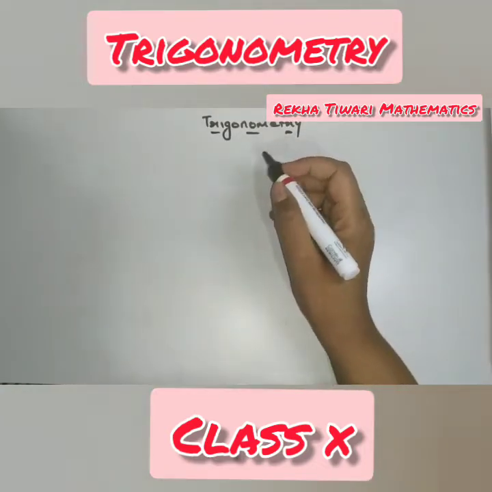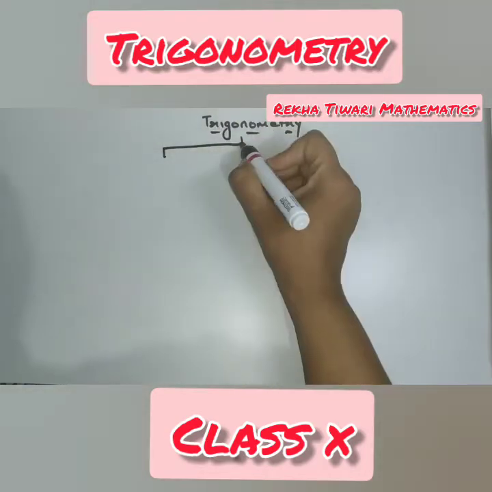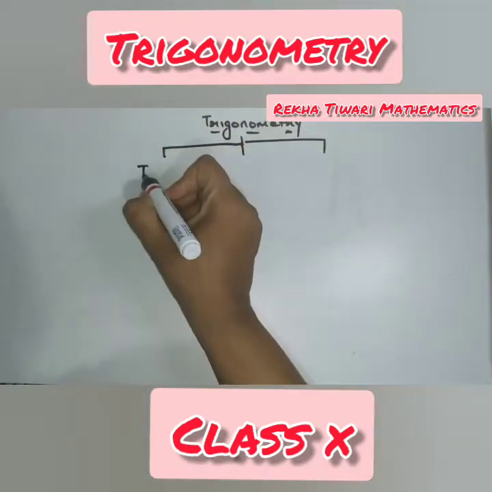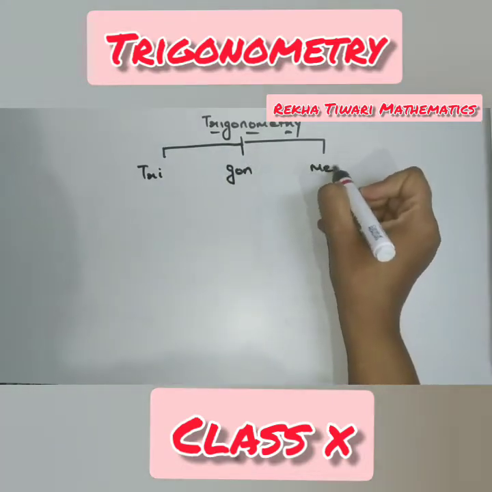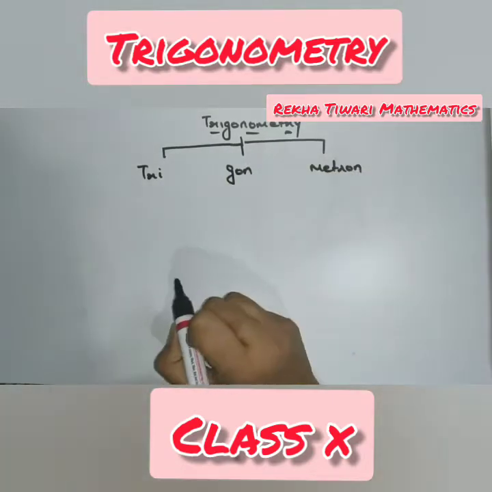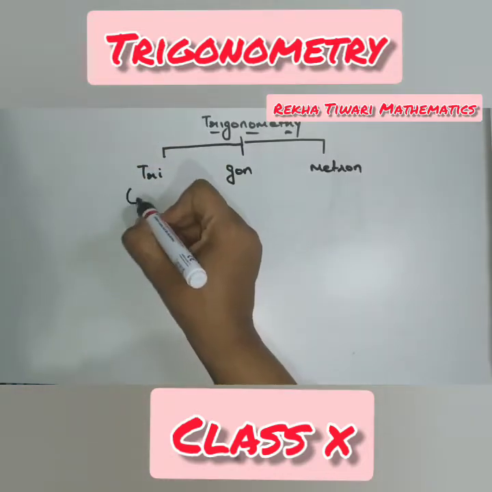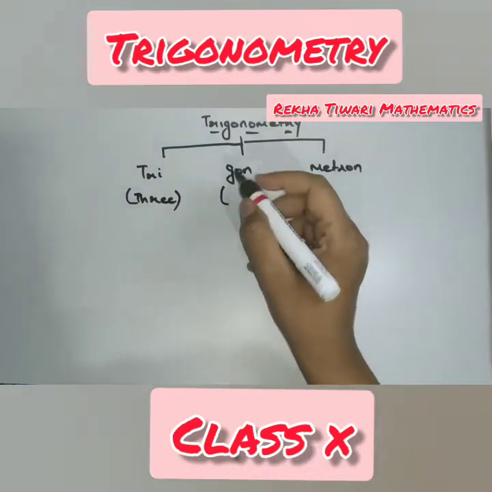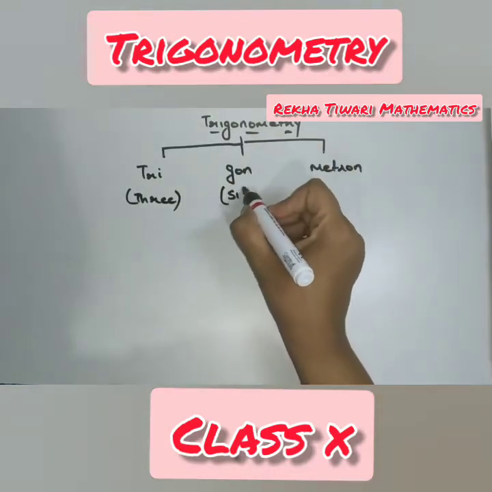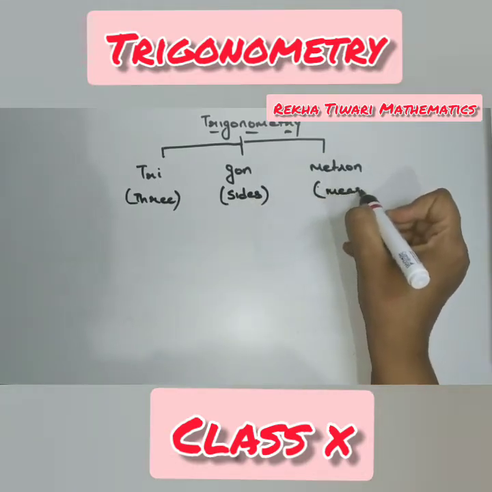Okay. Basically, this word trigonometry is made up of three Greek words: tri, gon, metron. Tri means three, gon means sides, and metron means measures.